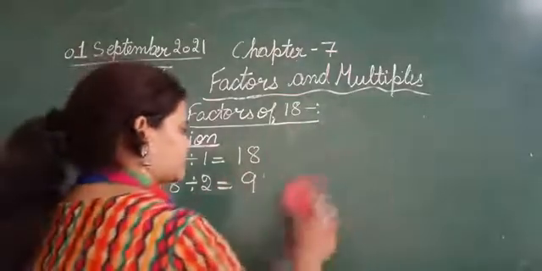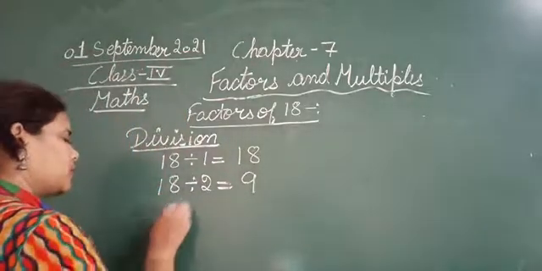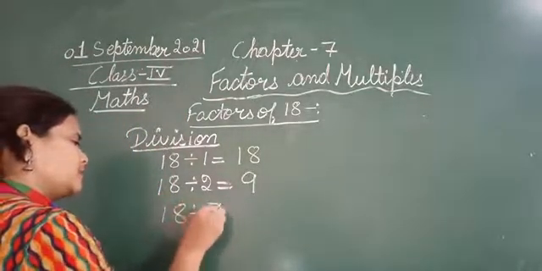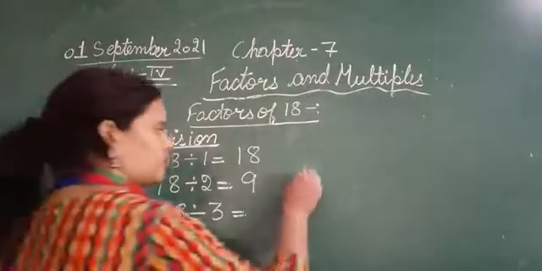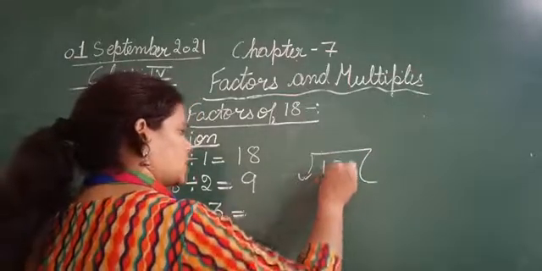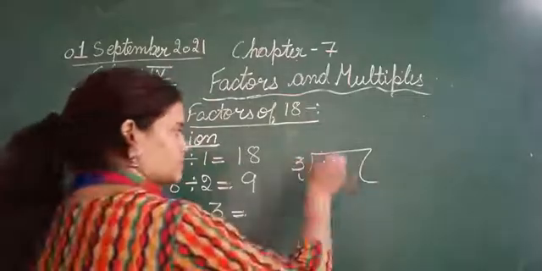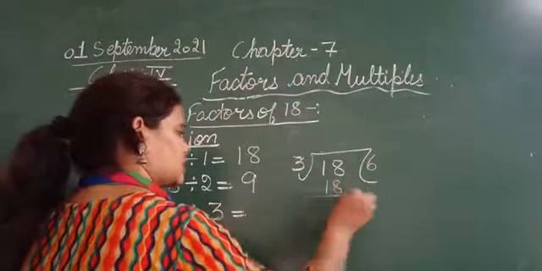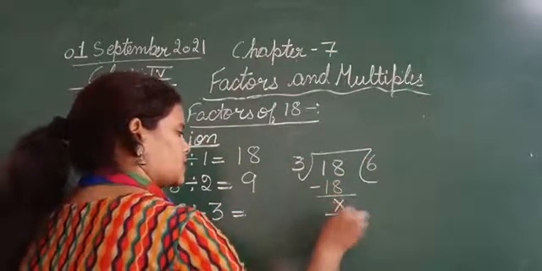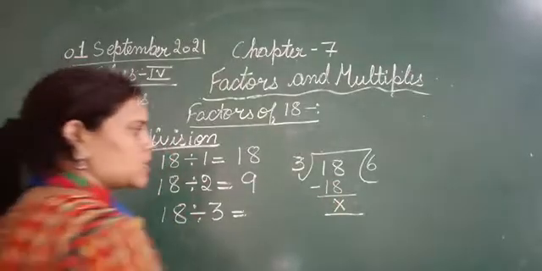Third one. Let's divide 18 with 3. 18 divided by 3. Okay, 18 divided by 3. 3 6s are 18. 18 minus 18, nothing is left. So we got 6.